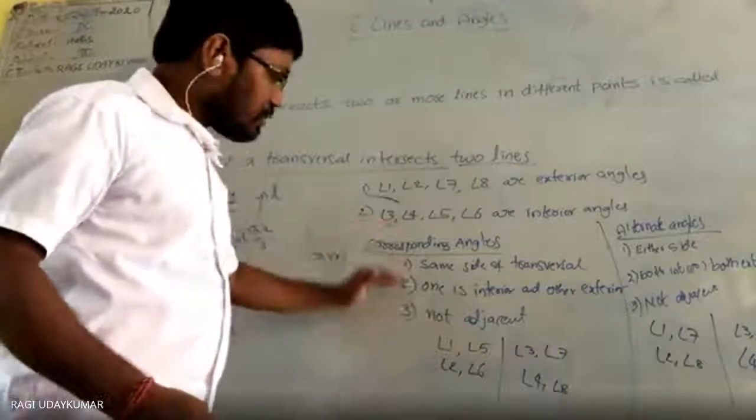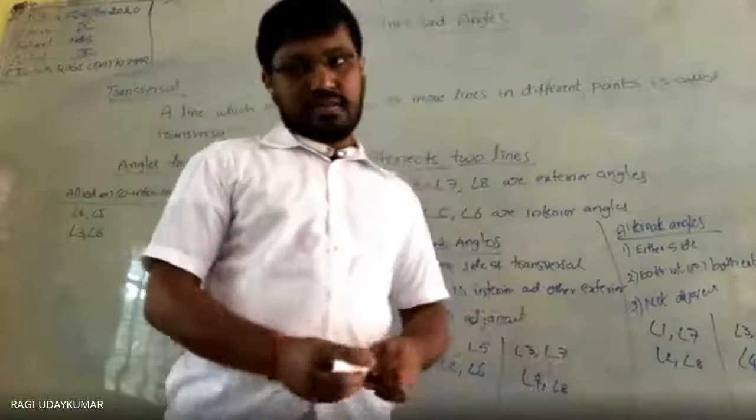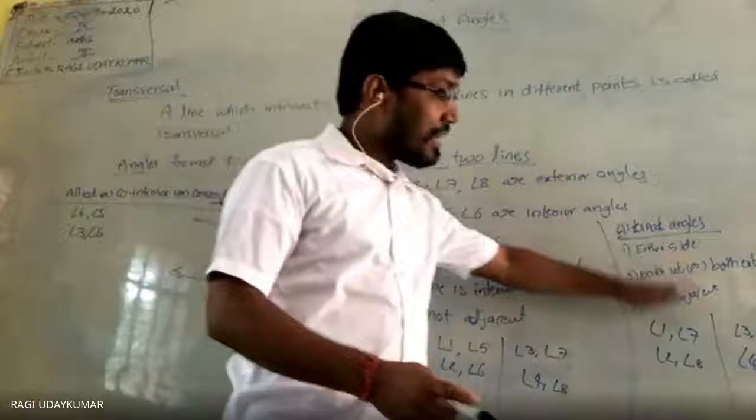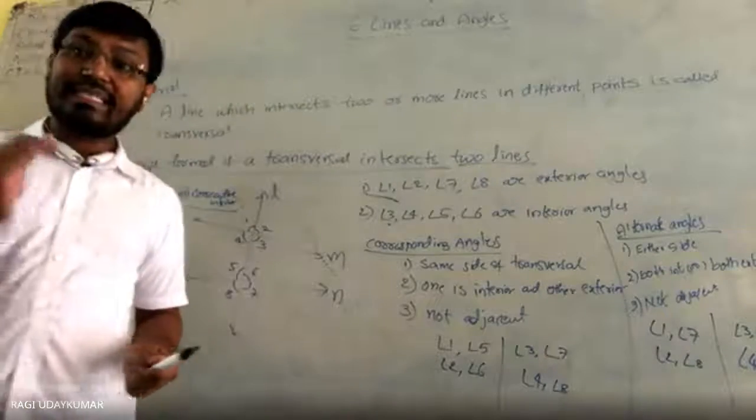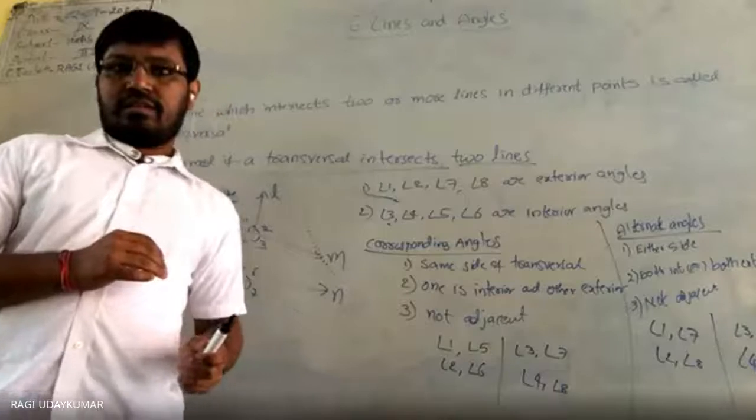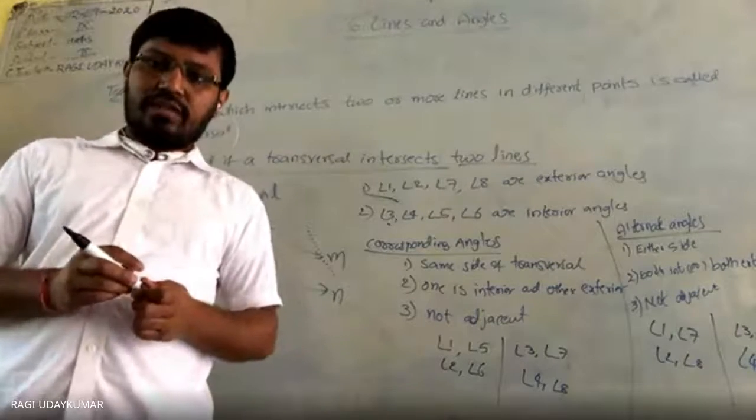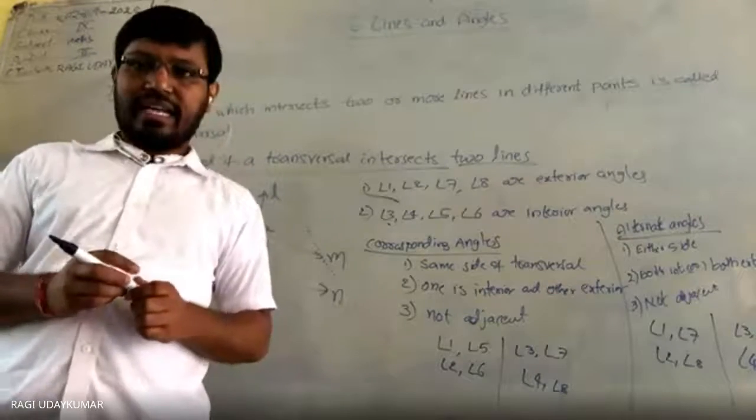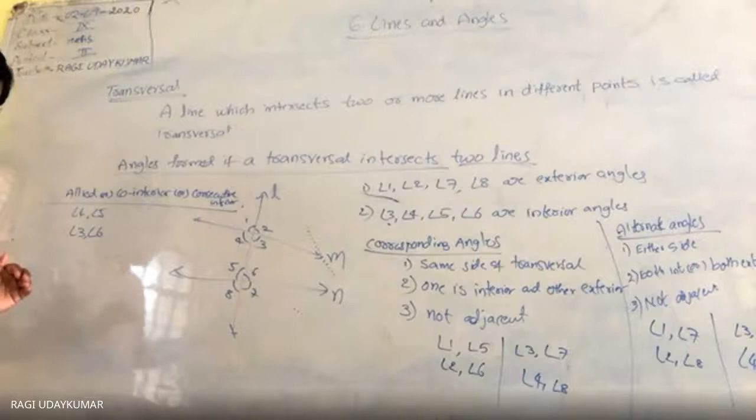See here, corresponding angles are equal, alternate angles are equal if the lines are parallel. And for this alternate angles equality, there is a proof. So that's why we call it a theorem. The theorem is given to you in your textbook. Go through the textbook, and you can understand it very clearly. And coming to the allied angles, they are not equal.